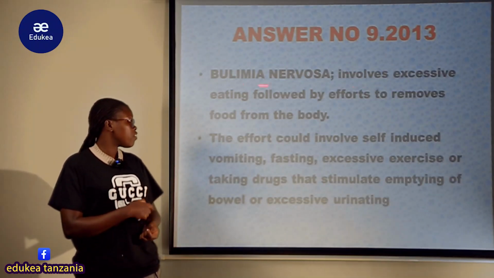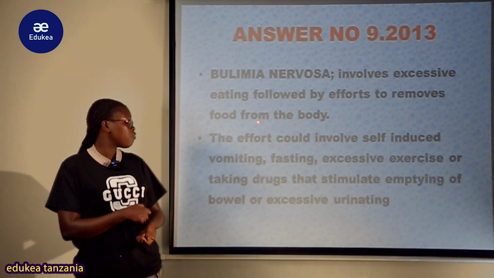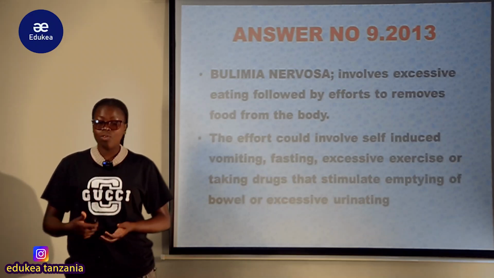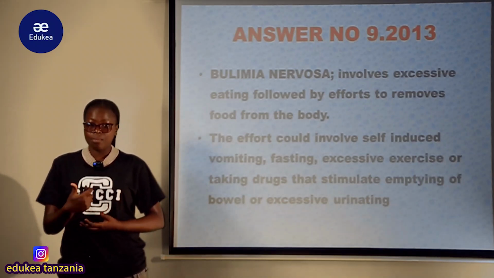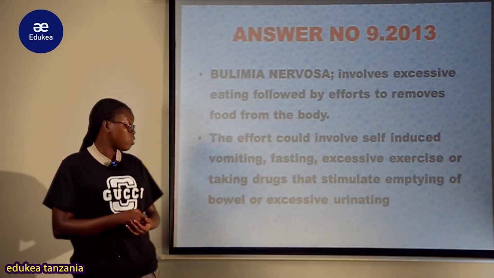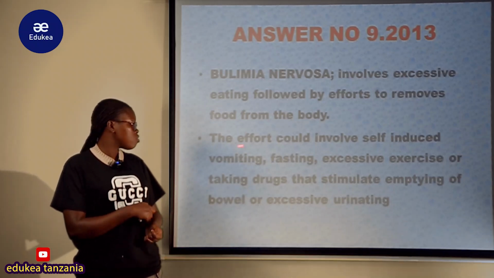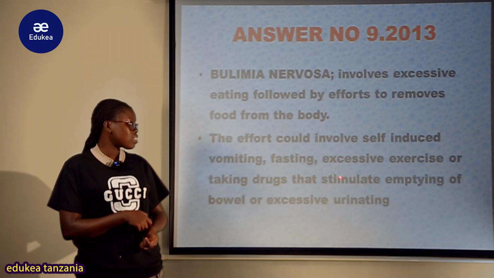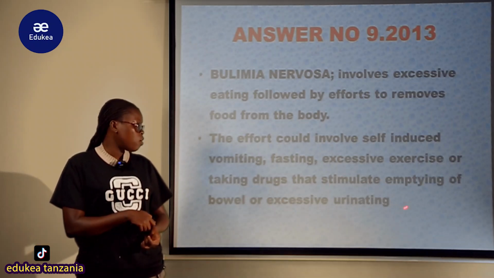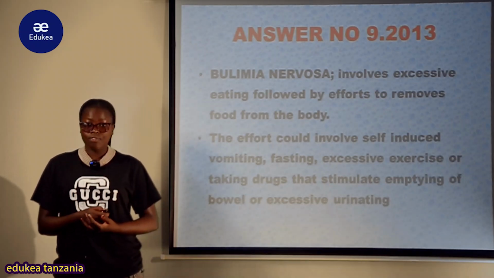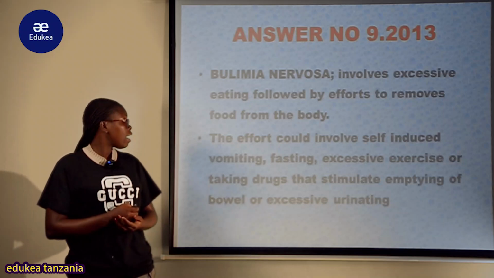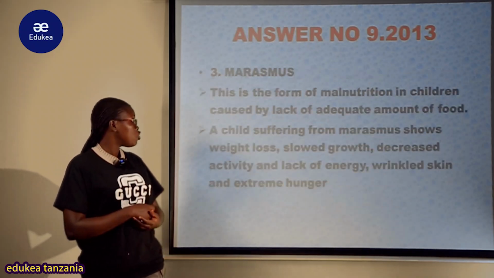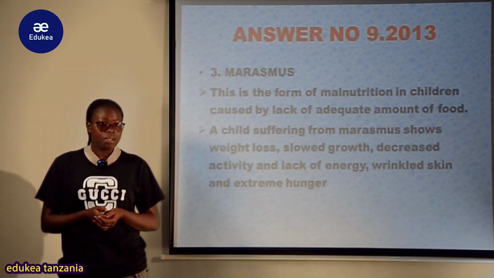Bulimia nervosa, this involves excessive eating followed by effort to remove food from the body. Kwa mtu anakuwa anakula hadi anavimbiwa, baada ya hapo anaweza kufanya mechanism of removing the food from the body. And the effort could involve self-induced vomiting, fasting, excessive exercise, or taking drugs that stimulate emptying of the bowel or excessive urinating. And another deficiency is marasmus.